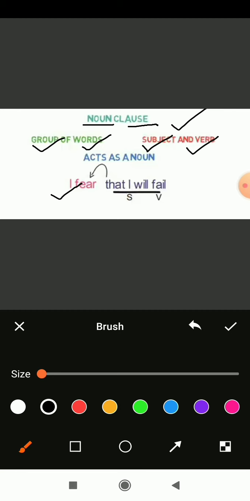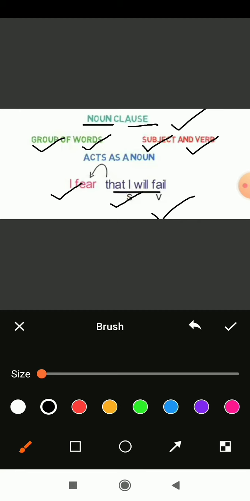Now let's discuss this noun clause with the example here: I fear that I will fail. I fear that I will fail an exam. Students, don't follow this sentence in real life, because it will be bad for you. Just follow it as an example for a noun clause, and afterwards take it out of your brain. So what it says is, I fear that I will fail.